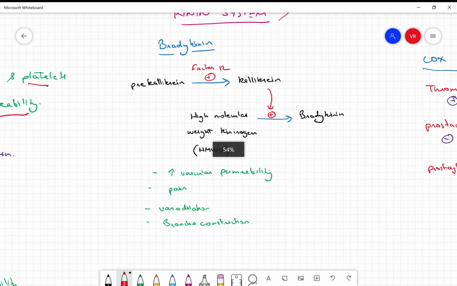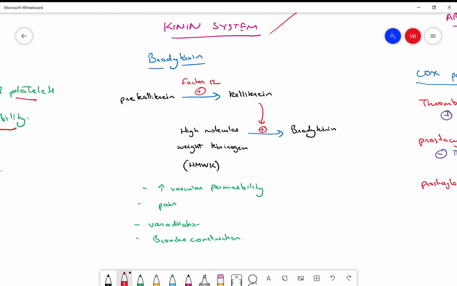The next one is going to be your kinin system, especially bradykinin. So this is the process of synthesis of bradykinin. It's formed from prekallikrein, which in the presence of factor 12 is converted into kallikrein. So kallikrein is a cofactor which helps in conversion of high molecular weight kininogen to bradykinin.